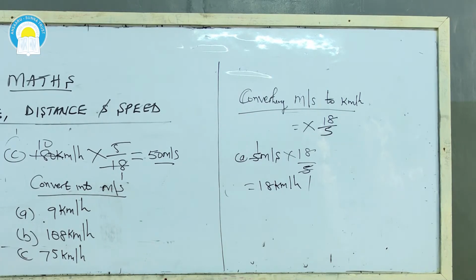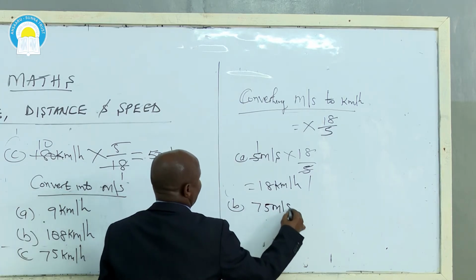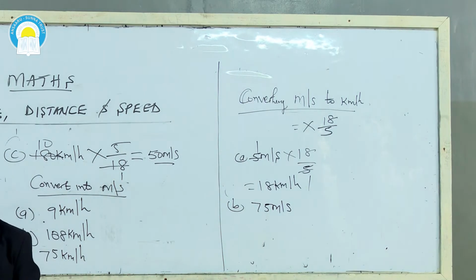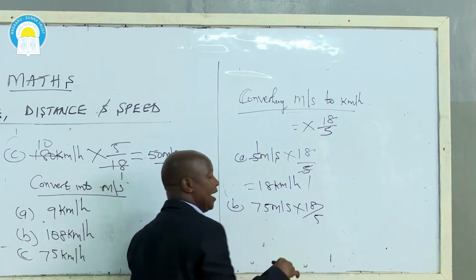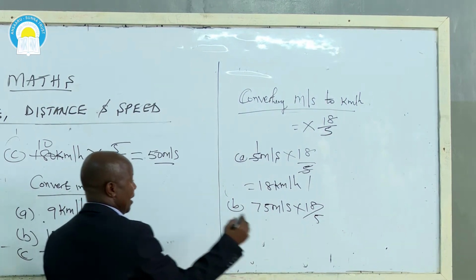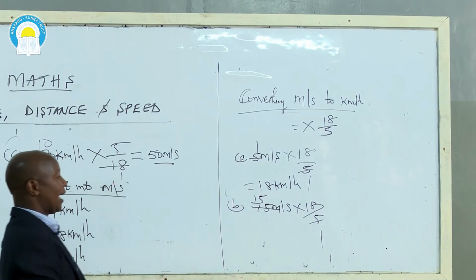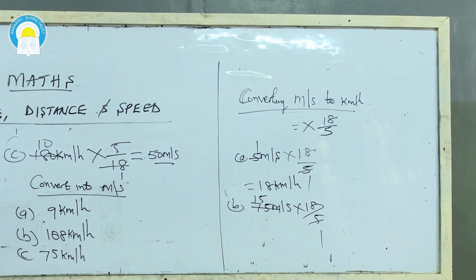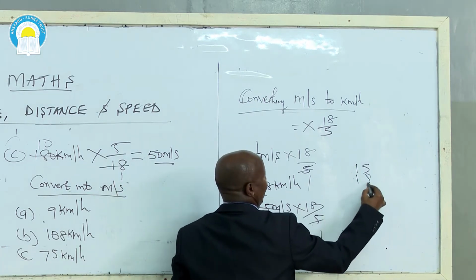Convert 75 meters per second. B, we have 75 meters per second. Convert 75 meters per second again to kilometers per hour. As I've said before, to convert meters per second, just multiply again by 18/5, and you simplify where possible. By 5 goes 1 time, by 5 here will go only 15 times. So we have now 15 multiplied by 18. Now you multiply 15 by 18.